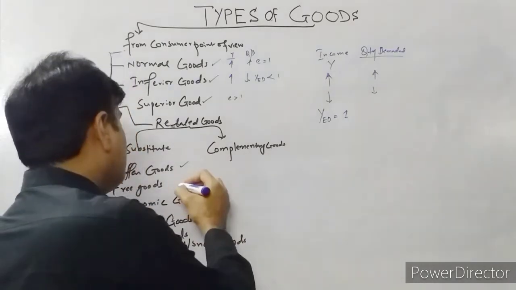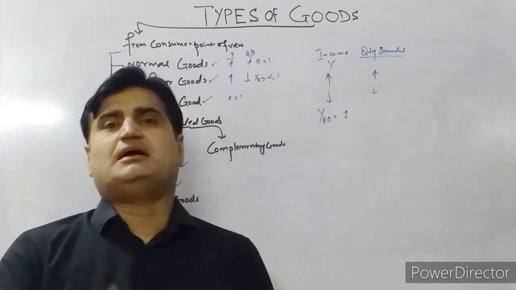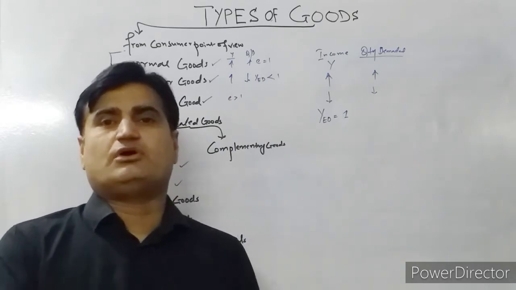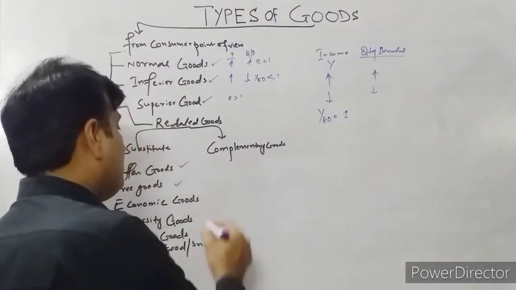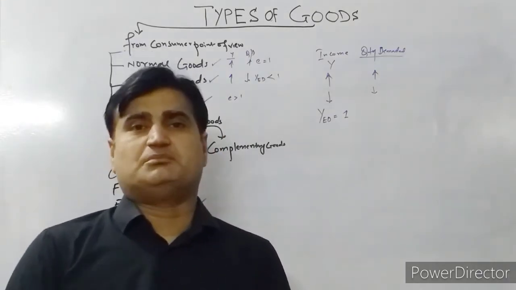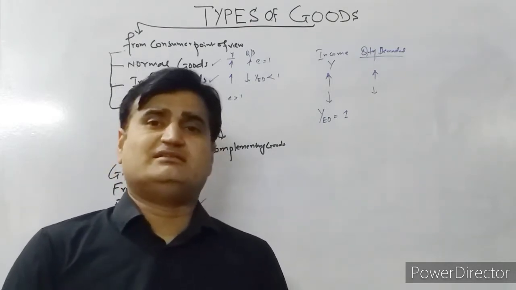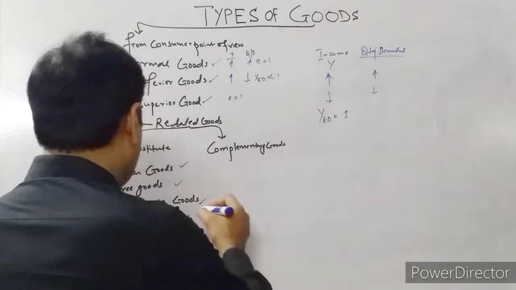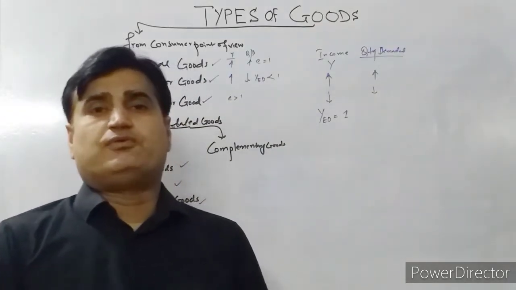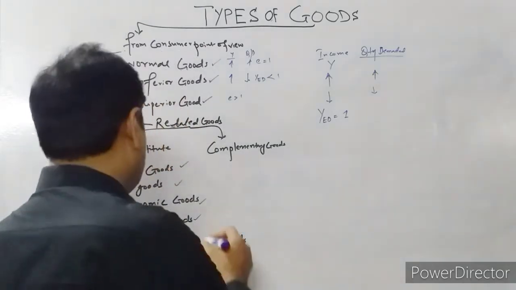And free goods are those goods having no opportunity cost. For example, sunlight, air, water, having no opportunity cost. And economic goods are less in supply than demand. For example, mobile phones, cars, these are the economic goods which are less in supply than their demand. And necessity goods are those goods which are demanded by the consumer for daily life: food, shelter, cloth. These are the necessity goods.